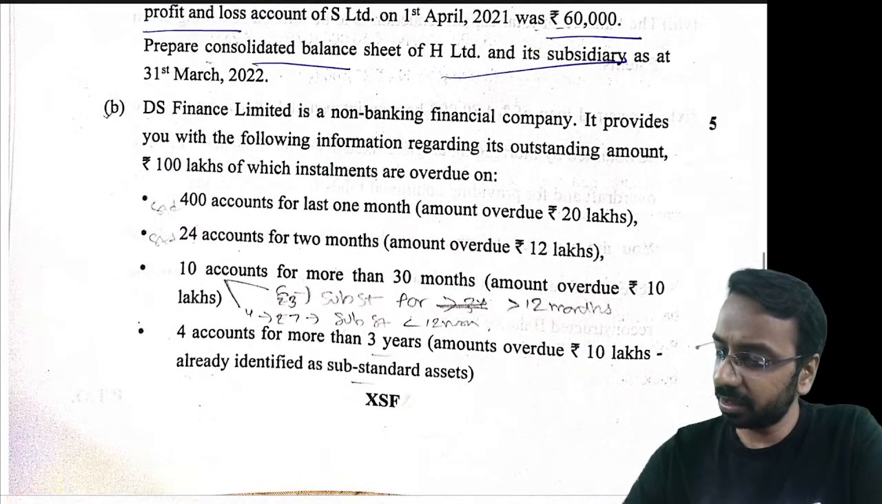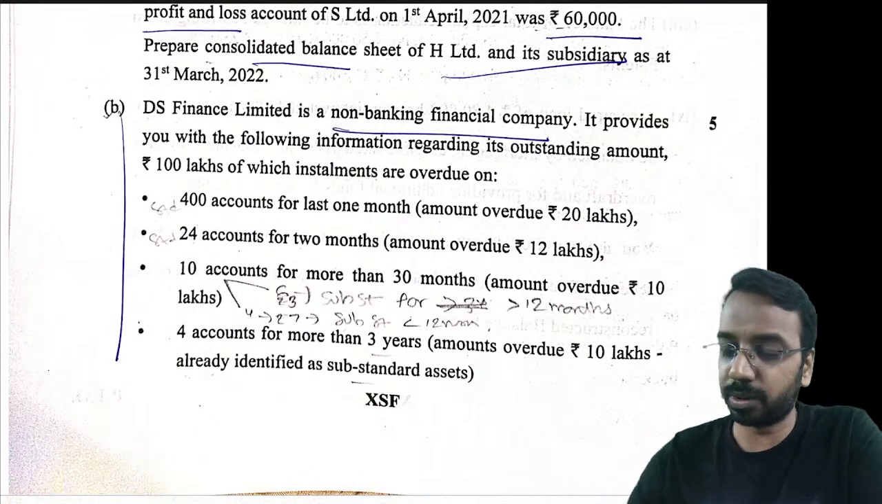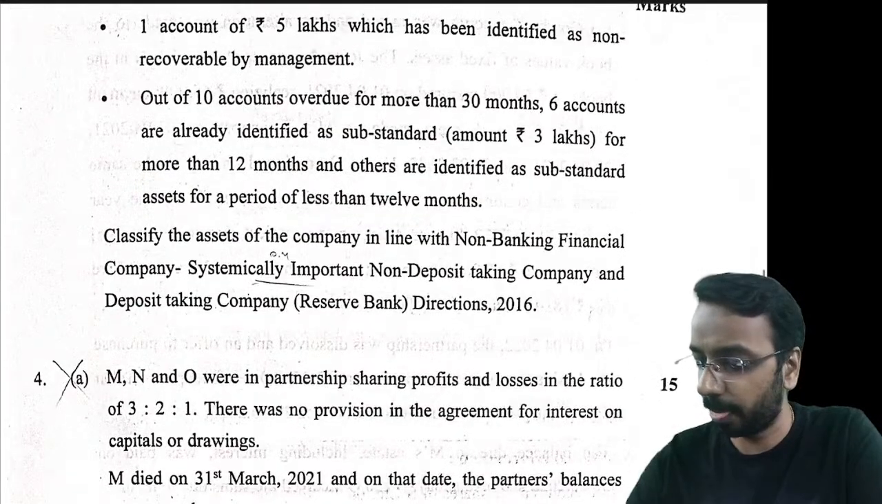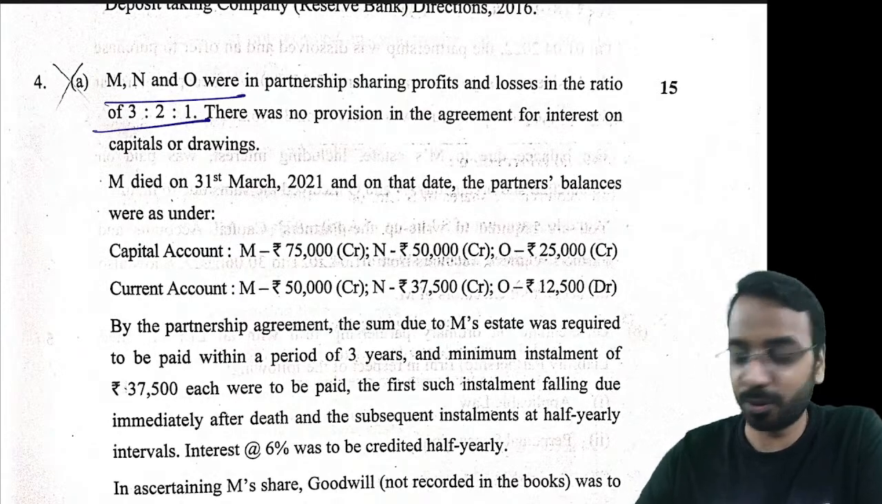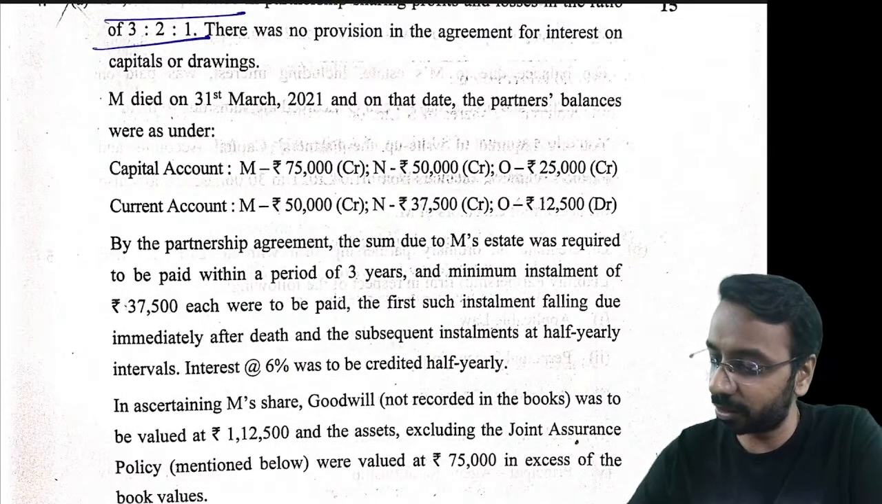Then here is a case of NBFC. You just need to classify them. Standard question again, right? Now this was the question I was referring to. One of our students asked a forum query as to the joint life policy amount.